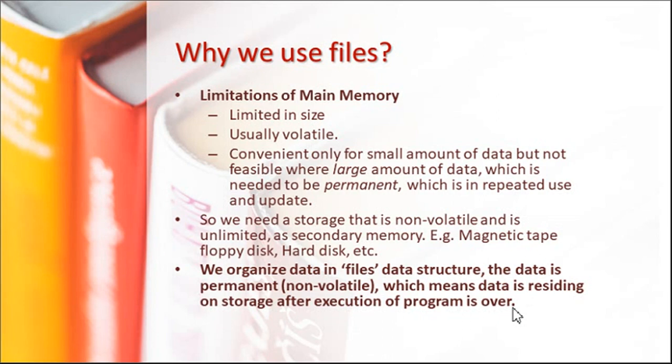So we use another type of data storage, that is secondary storage, which is non-volatile, and we can save a large amount of data there. Magnetic tape, floppy disk, and hard disk are many of the secondary storage devices available. When we store data on them, we use a data structure called a file, and that data is permanently stored there.